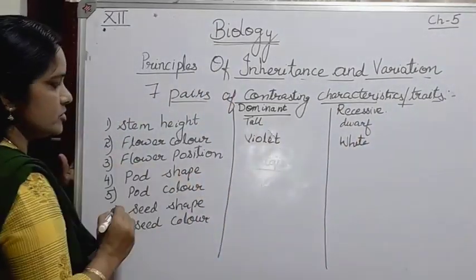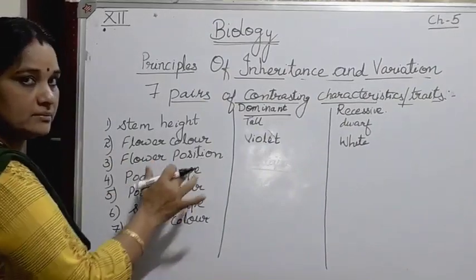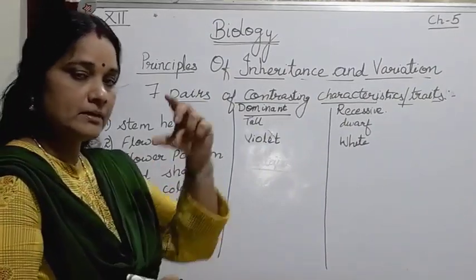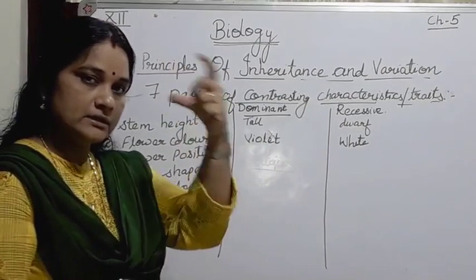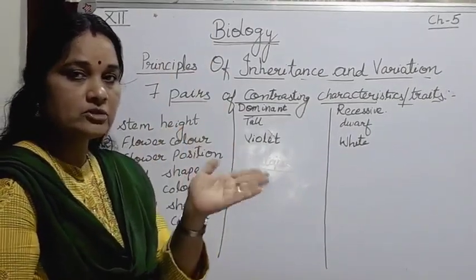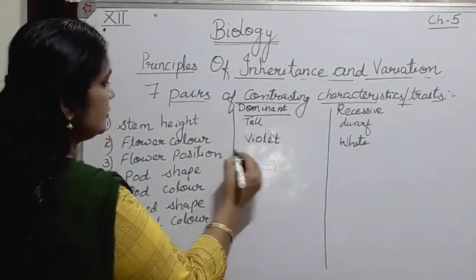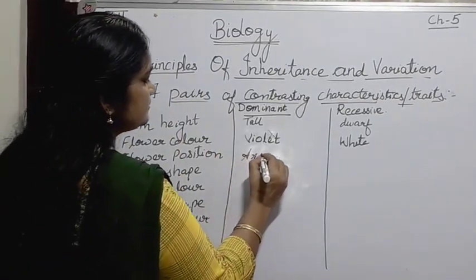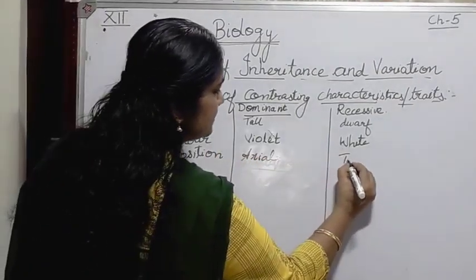And then flower position. The flower can be produced either at the side or at the tip of the stem, that is axial position or terminal position. So axial and terminal.